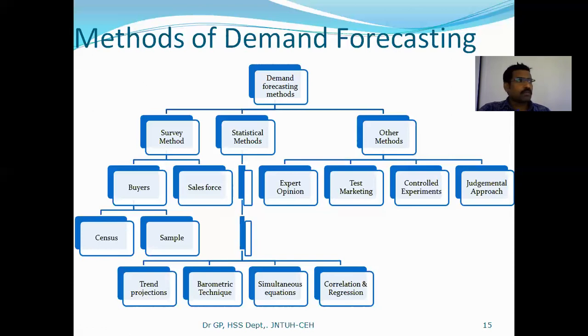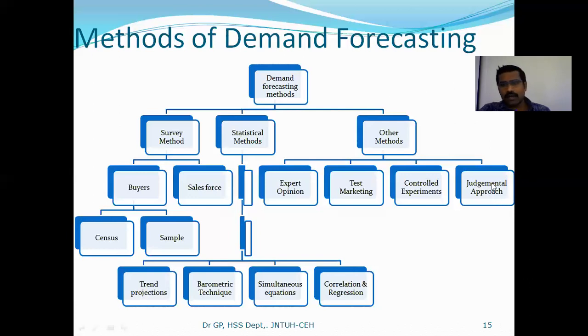So to keep the product in a growth stage for a longer period of time, the business people make different changes in features, like your Splendor Plus, Splendor, Super Splendor, different versions they release in the market to keep that product in the market for a longer period. That thing can come under controlled experiments, right? By doing some experiments, they estimate some demand. At the same time, judgmental approach.